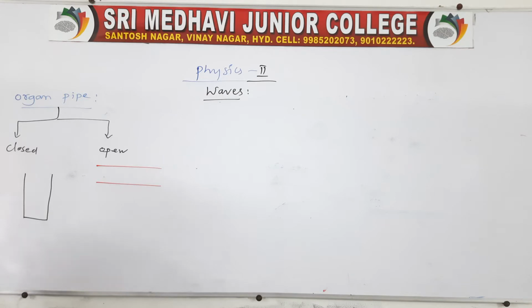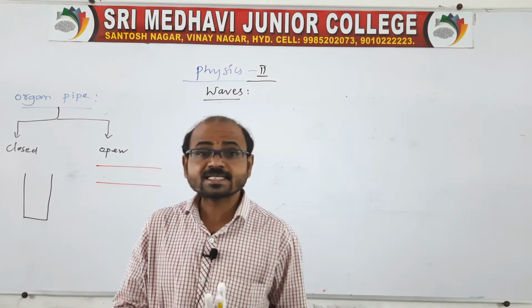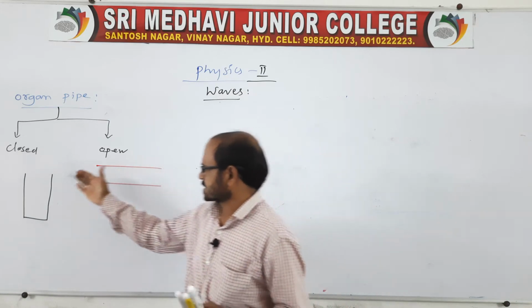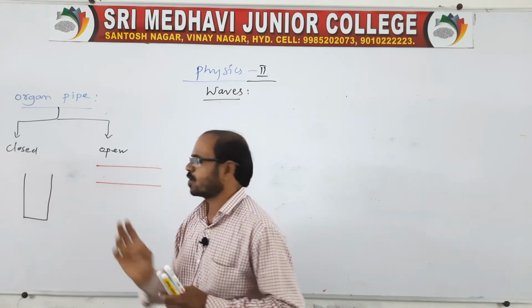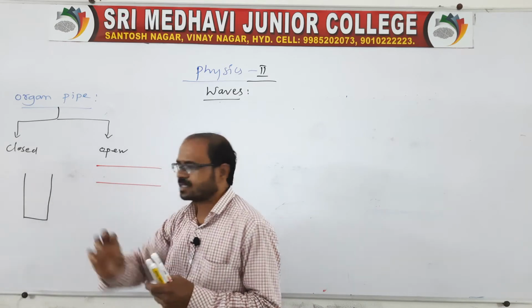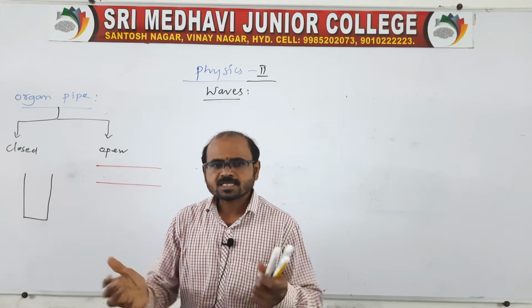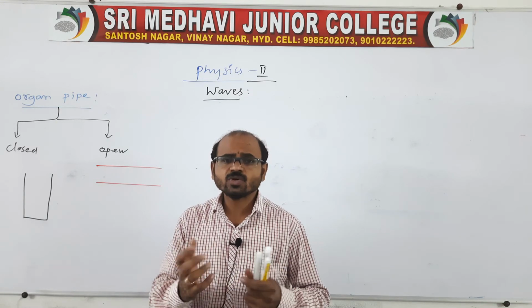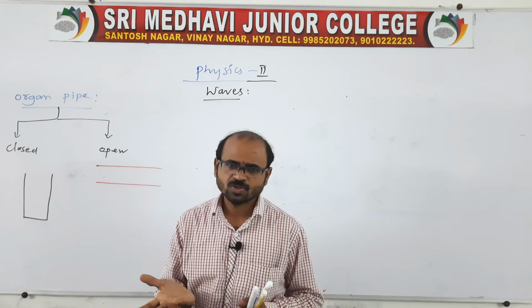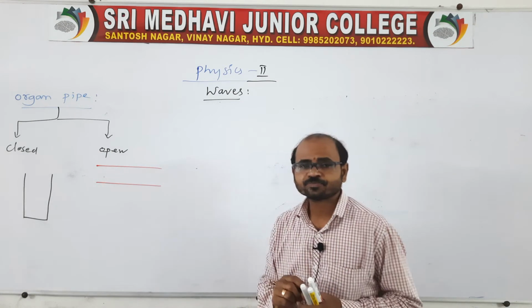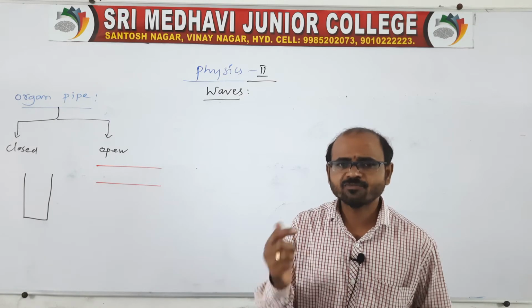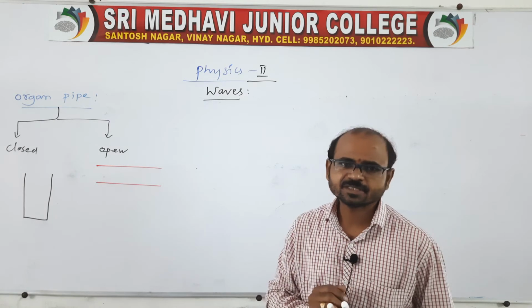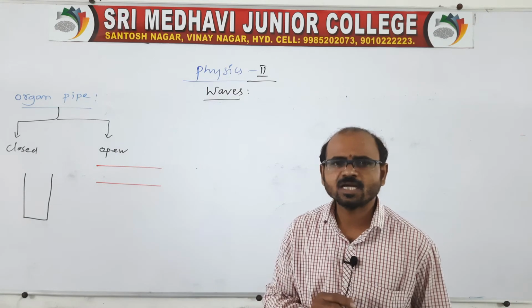An organ pipe is nothing but a cylindrical pipe with uniform cross section, in which air or gas is trapped. Take both the cases, closed or open. If a gas or air is trapped inside, we know that in gases only longitudinal waves are possible. So in the case of a closed and open pipe, again we should get all the frequencies, that is, harmonics and overtones.